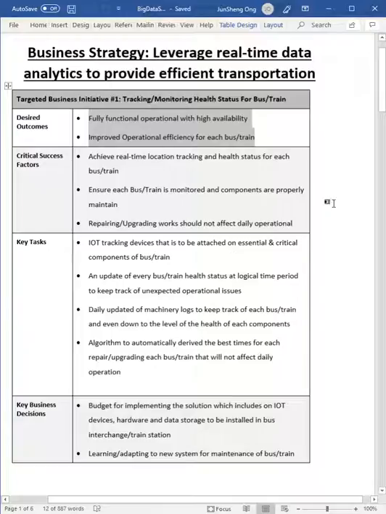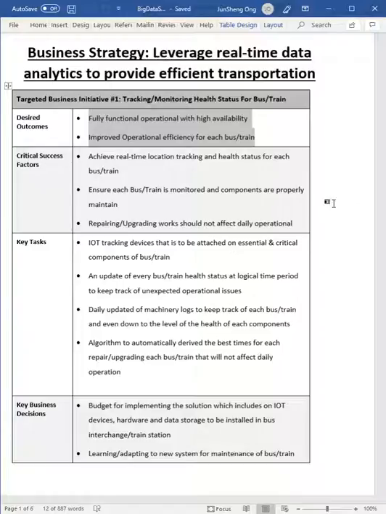That means we want our equipment, which is the machinery of the buses and trains, to operate at full capability with all working parts, and not with defective parts or parts that are going to break. The other main desired outcome is to increase the operational efficiency of each bus and train. So how do we achieve this critical success?